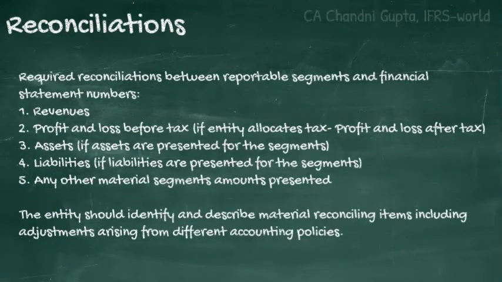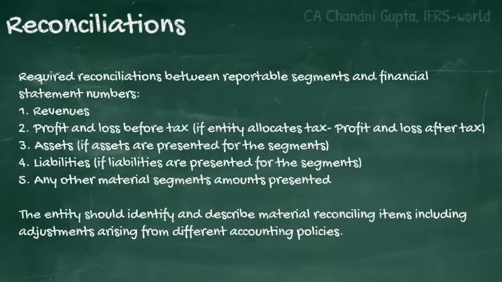Now, the standard requires an entity to present reconciliations for the measure of the following amounts of the reportable segment with the entity's amounts. Number one is revenue, number two is profit and loss before tax and discontinued operations. Now, if the entity is allocating the tax expense or income, in that case, the reconciliation will be prepared between the profit and loss after tax of the reportable segment and of the entity.